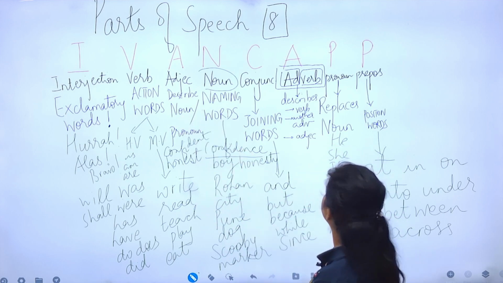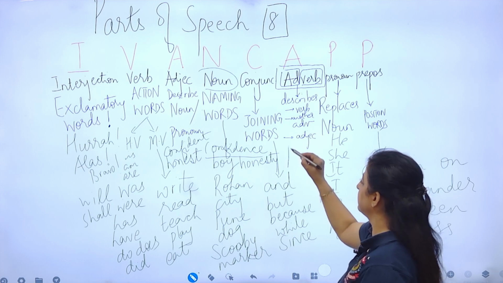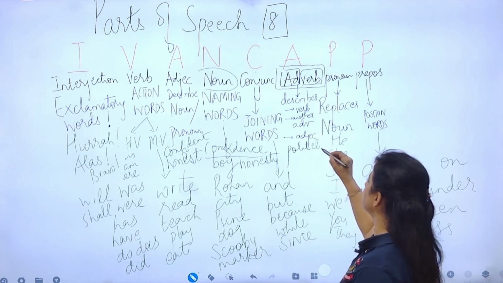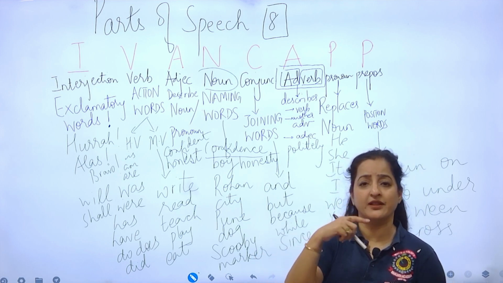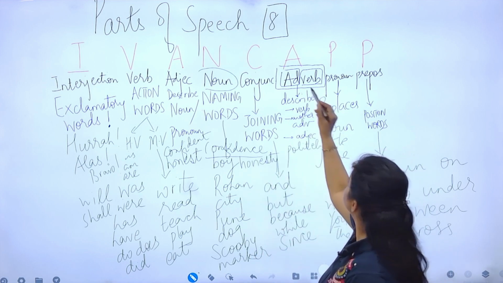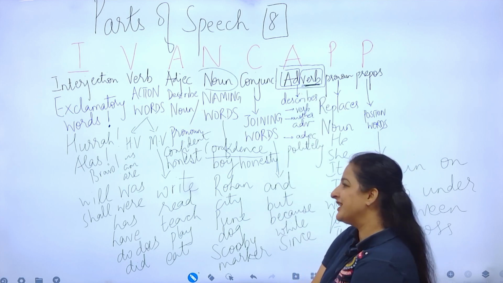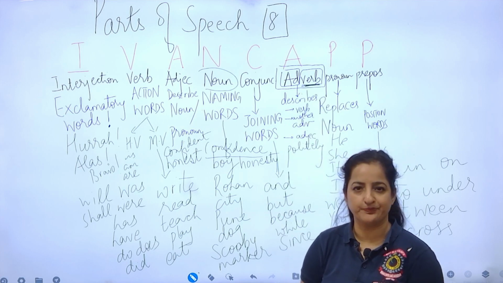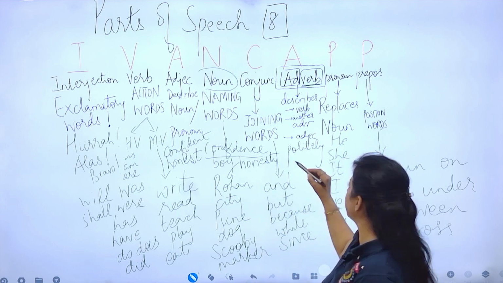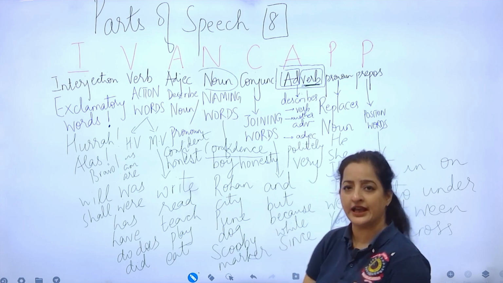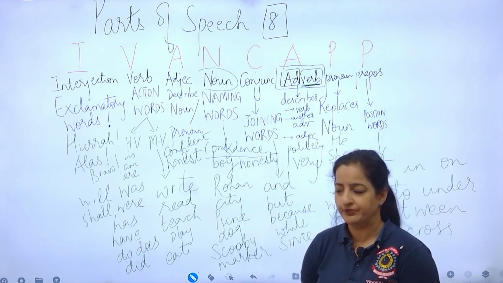Okay. Lastly, adverbs. You say he talks and then you give the manner in which this person talks. He talks politely. So politely is describing the manner in which the person talks. It is describing the verb of talking. Right? Now if I say he is very intelligent, intelligent is an adjective. And how much intelligent? Very intelligent. The word very will end up becoming an adverb because it is qualifying the adjective, intelligent.